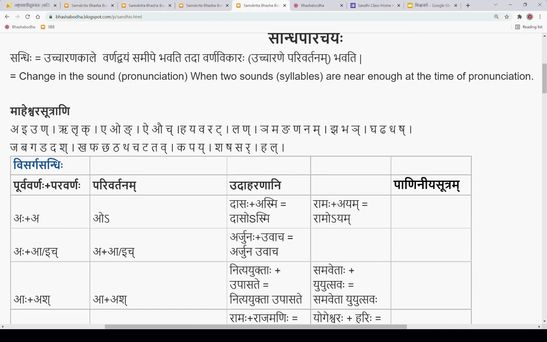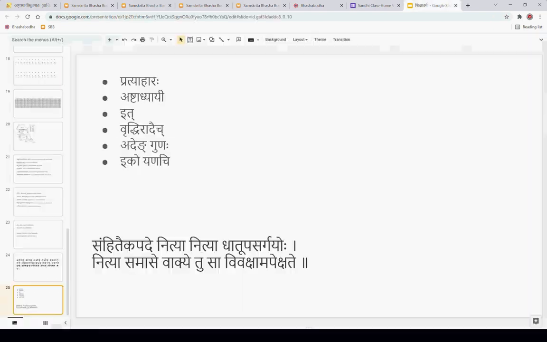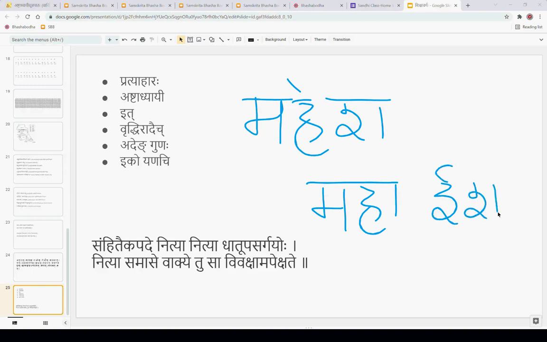Now, for example, an example of where there is a sandhi: Mahesha iti padam asti. Atra Maha plus Isha iti ghatakapade vartete.